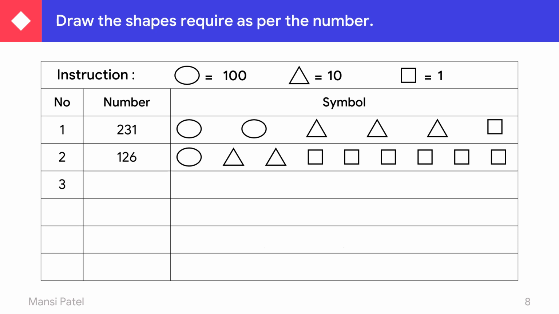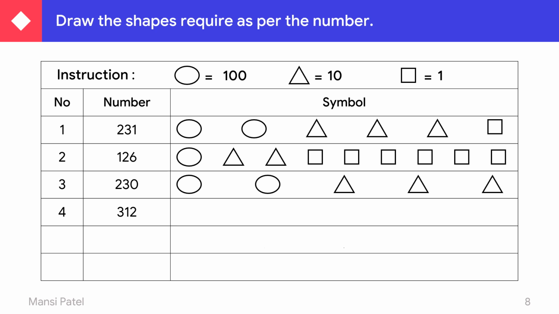Your next number is 230. So see here, 2 represents hundreds place. That's why we have to draw 2 circles. And 3 represents tens place. Which symbol for the tens place? Triangle. So you have to draw 3 triangles. And 0 represents ones. So you are not supposed to draw a square for ones because there is a 0 and 0 has no value.